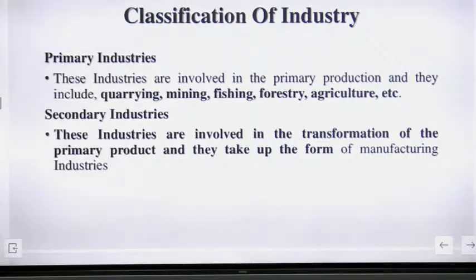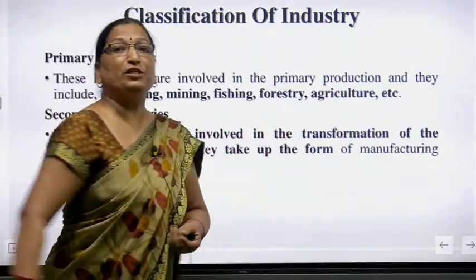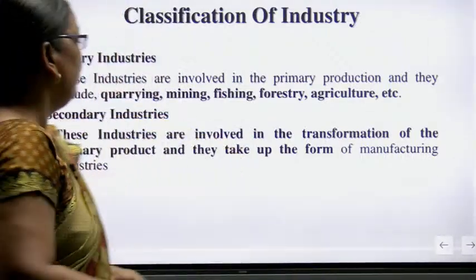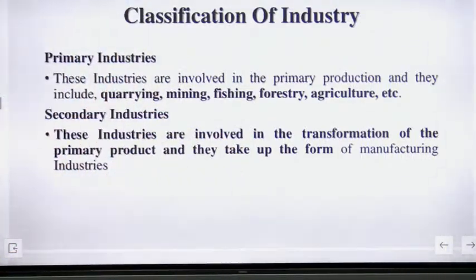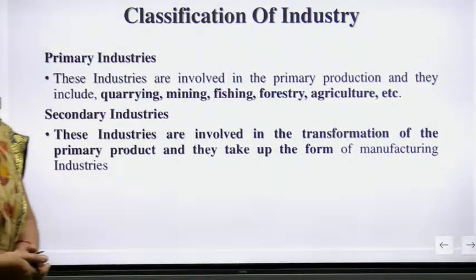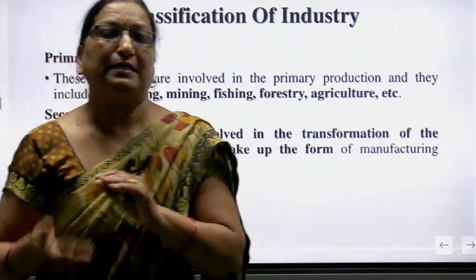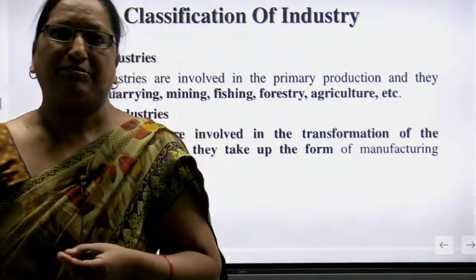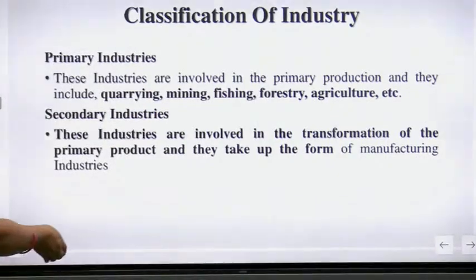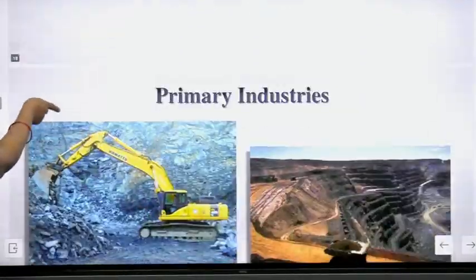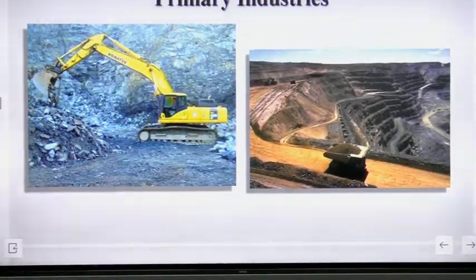Now, if we are talking about the secondary industries, these are industries which are involved in the transformation, the changing process. Transformation means the changing process of the primary product, and they take up the form of manufacturing industries. That is, when we convert the raw material into a manufactured product, it is known as secondary industry. Is that clear?